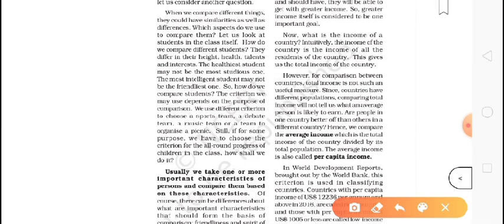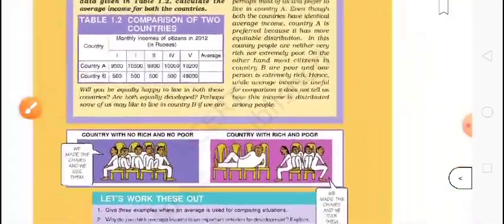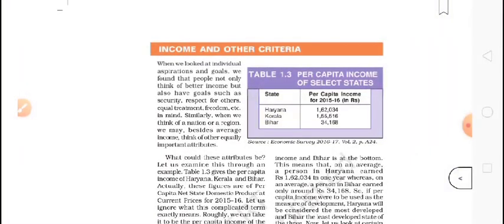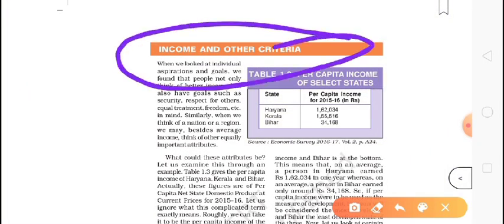I told you in the last video about average income, otherwise called per capita income. How do we get that? For knowing that, you can watch that video. Then we discussed rich and poor. Now we have come to a very important aspect of this chapter, that is income and other criteria. It means how can we differentiate between one country and another country, one state and another state.